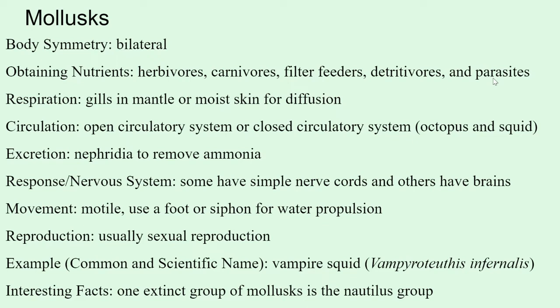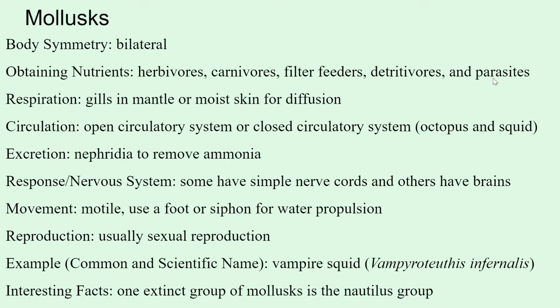For excretion, they have an organ called a nephridia, and that nephridia is kind of like our kidneys, and it helps them remove ammonia, which they can release into the water around them. Their nervous systems are kind of complex. They have a simple nerve cord, and some of them even have brains.